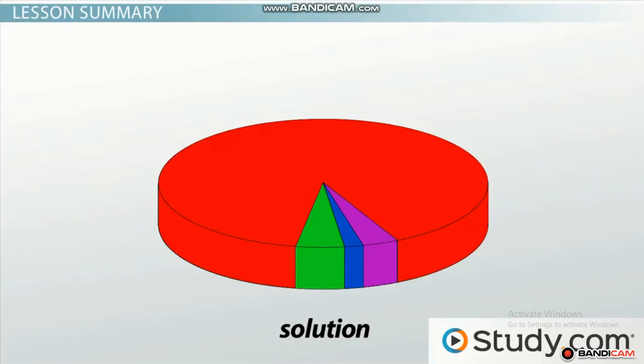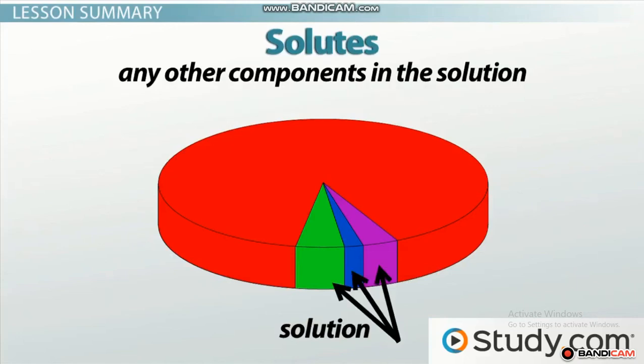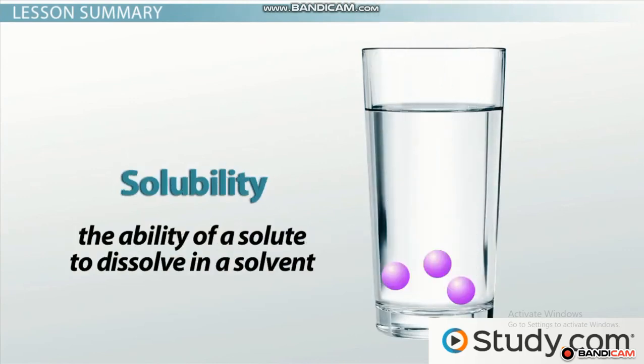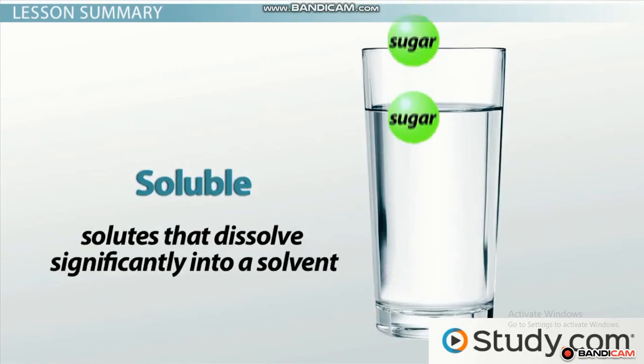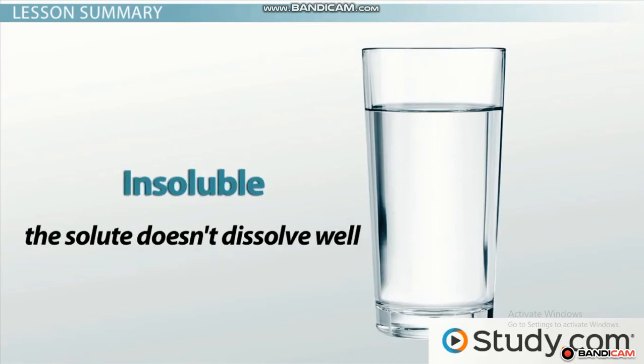No matter the type of solution, the component that is present more than any of the others is the solvent, while any other components in the solution are solutes. Solutes are mixed with solvents by dissolving, and the ability of a solute to dissolve in a solvent is its solubility. Solutes that dissolve significantly into a solvent are said to be soluble, but if the solute doesn't dissolve well, then we say it's insoluble in that solvent.